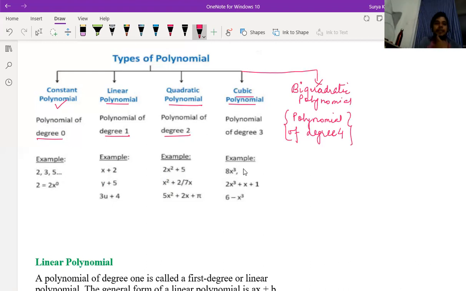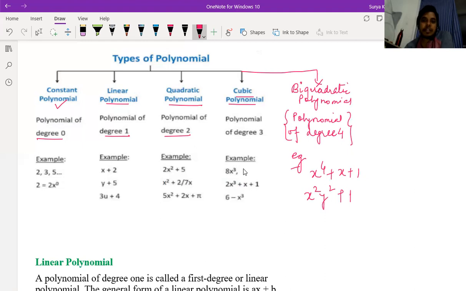So a constant polynomial is a polynomial of degree 0. A linear polynomial is of degree 1. A quadratic polynomial is of degree 2. A cubic polynomial is of degree 3. And a polynomial of degree 4 is known as a biquadratic polynomial. You can take the example x to the power 4 plus x plus 1, or x square y square plus 1.